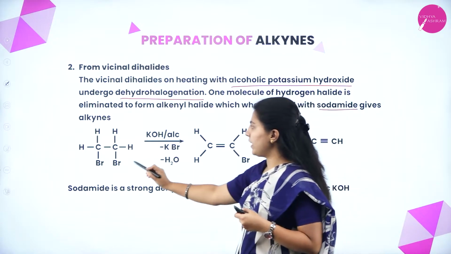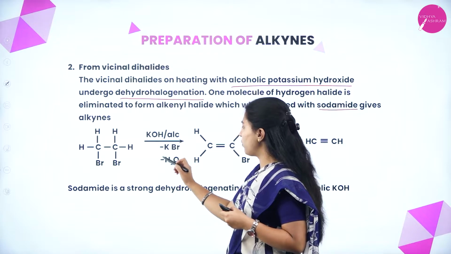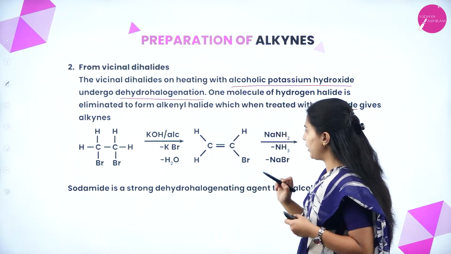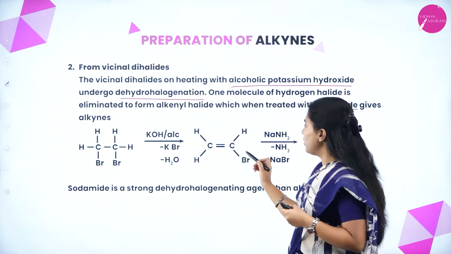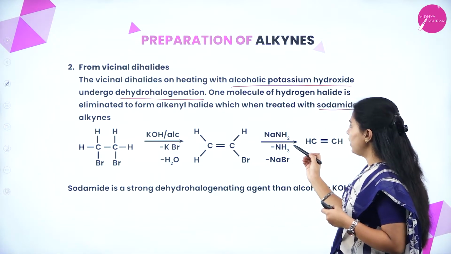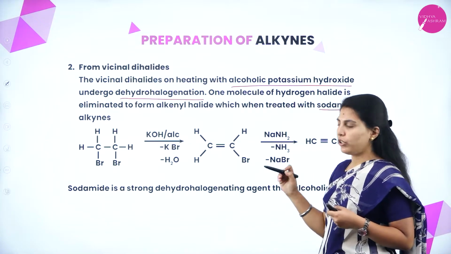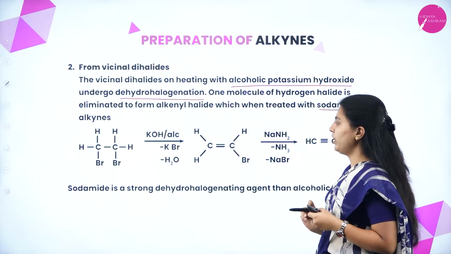See, this is vicinal dihalides. 2 halide molecules are present. Dehydrohalogenation means a hydrogen and a halogen will be removed, so it will form a compound with only one halogen. Next, again treating with sodamide, an ammonia molecule and another halogen will be removed. That's why ethyne will be formed.